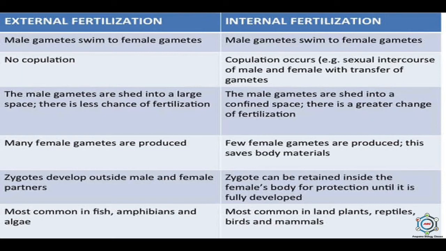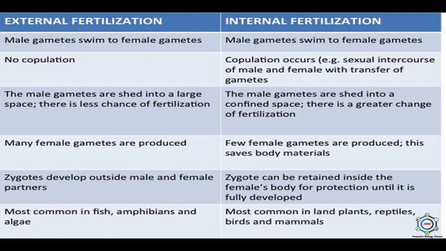In external fertilization, the male gametes are shed into a large space, so there is less chance of fertilization. While in the internal fertilization, the male gametes are shed into a confined space, so there is a greater chance of fertilization.